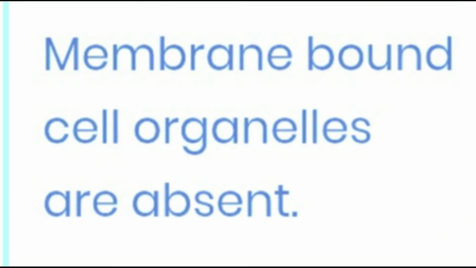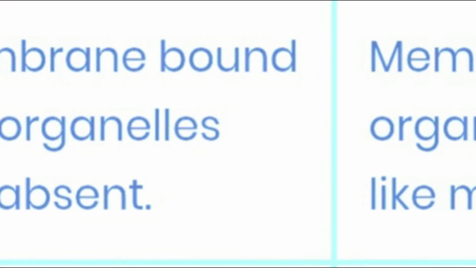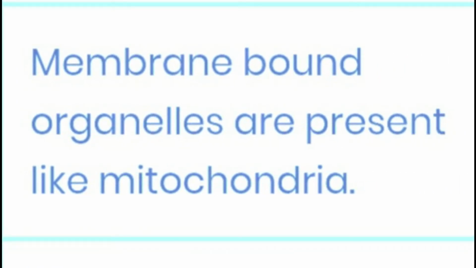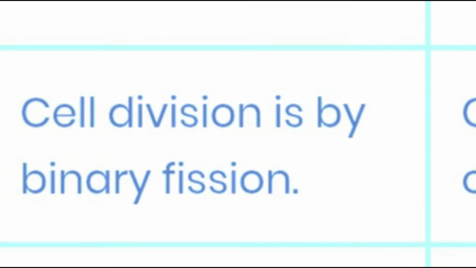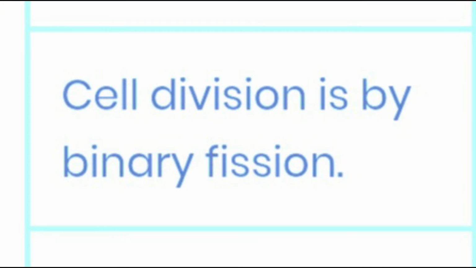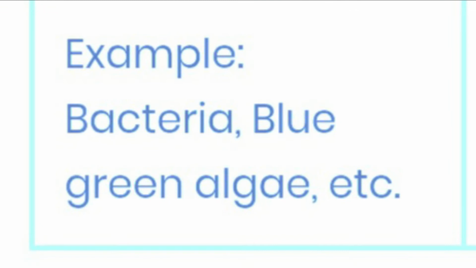In prokaryotes, membrane bound cell organelles are absent. In eukaryotes, membrane bound organelles are present, like mitochondria. In prokaryotes, centriole is absent. In eukaryotes, centriole is present only in animal cell. Prokaryotes: cell division is by binary fission. Eukaryotes: cell division is by mitosis or meiosis. Prokaryotes example: bacteria, blue-green algae, etc. Eukaryotes example: fungi, plant cells, animal cells, etc.